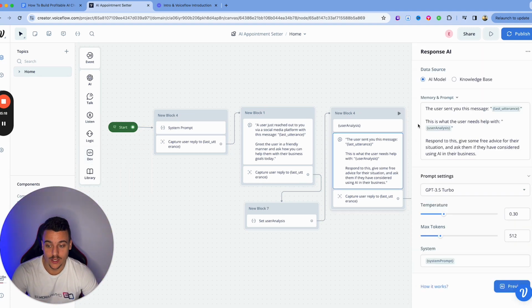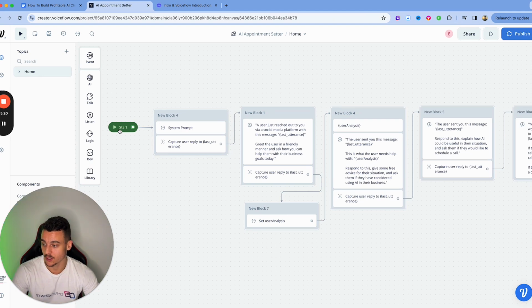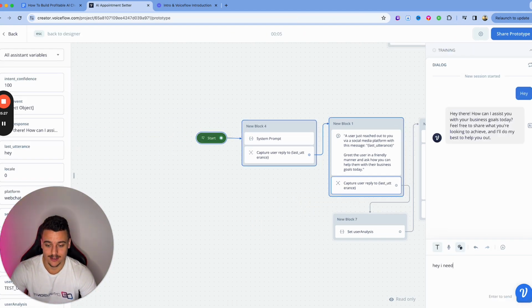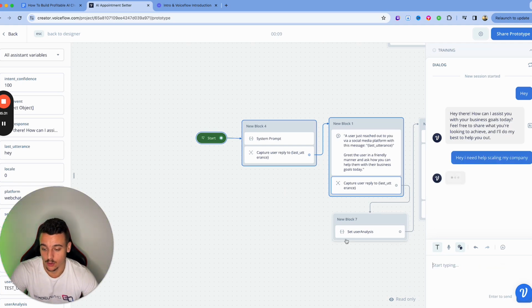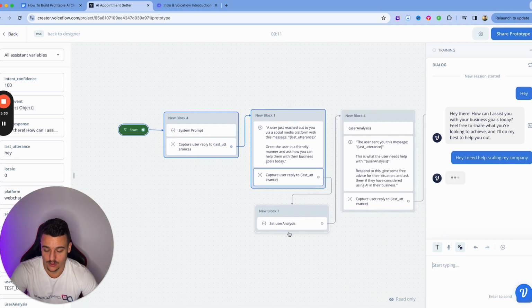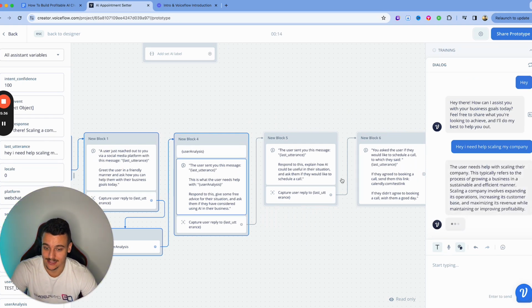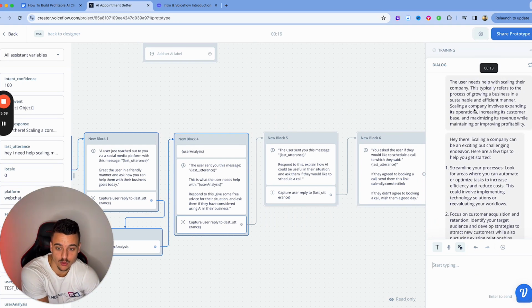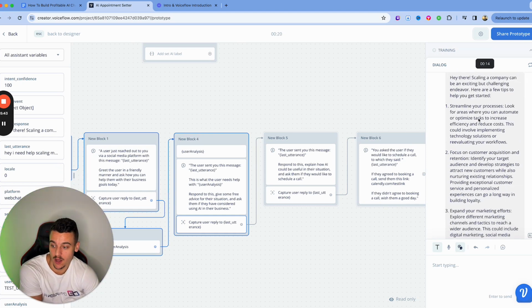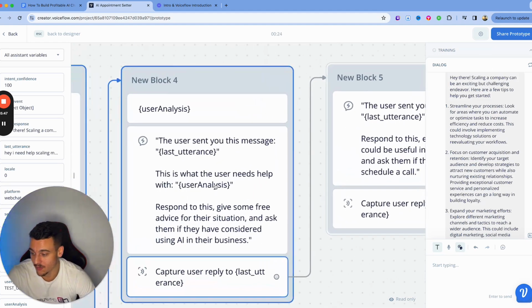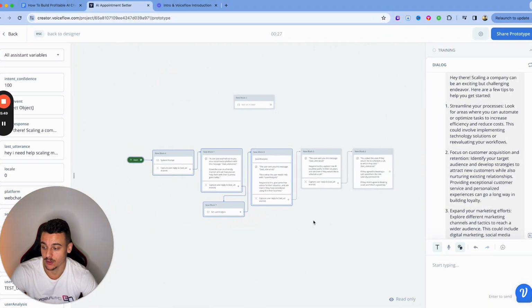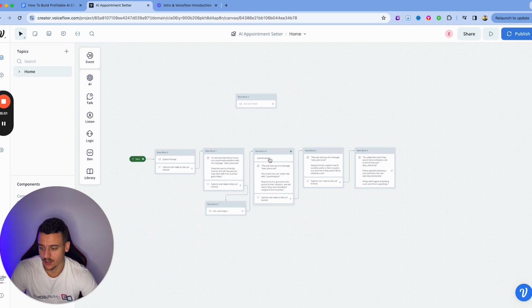But in this case, we can give a more detailed look. So what we're gonna do is we're gonna say, hey, I need help scaling my company. Now it's gonna run the user analysis first. It's gonna give us the user analysis as an output, which is gonna be the user needs help with scaling their company. And then they respond and they focus specifically on scaling the company because we also provided the user analysis as an input. So very simple. We're gonna delete this back out again because we don't want this as the output.